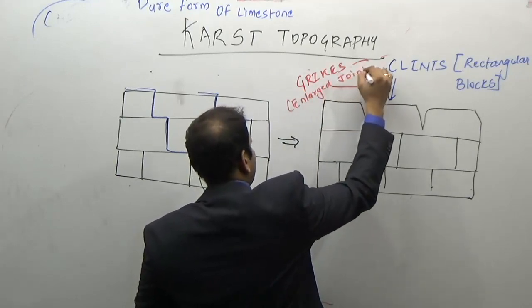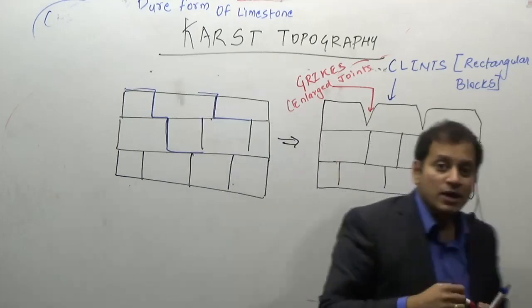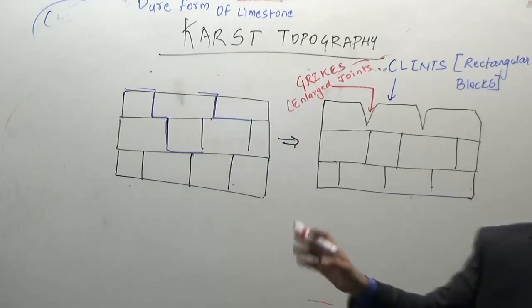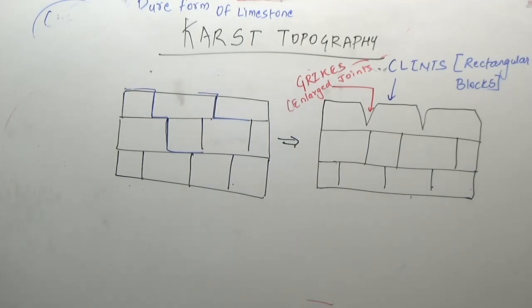They are enlarged joints of the rock. So they result in the formation of Clints and Grikes. What are the Clints? These are the blocks which get enlarged, and what are the Grikes? They are the joints which are enlarged.